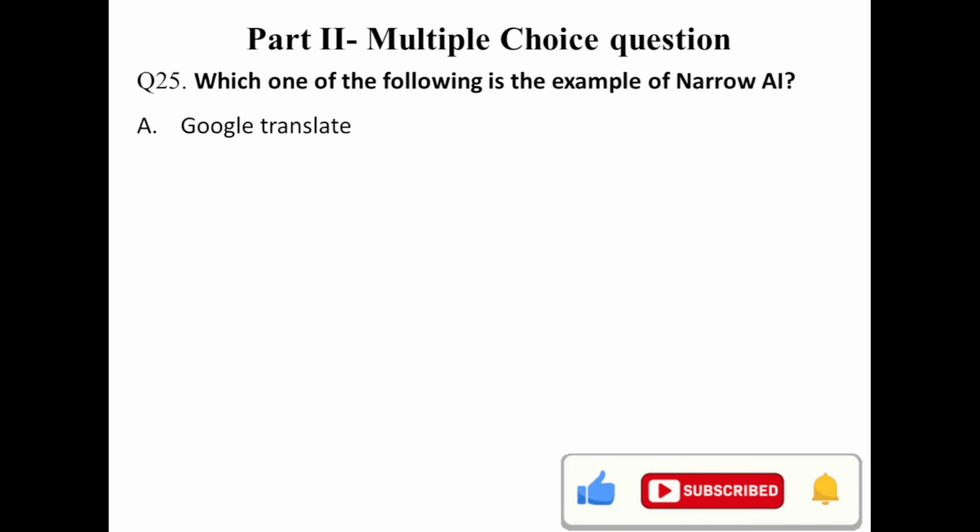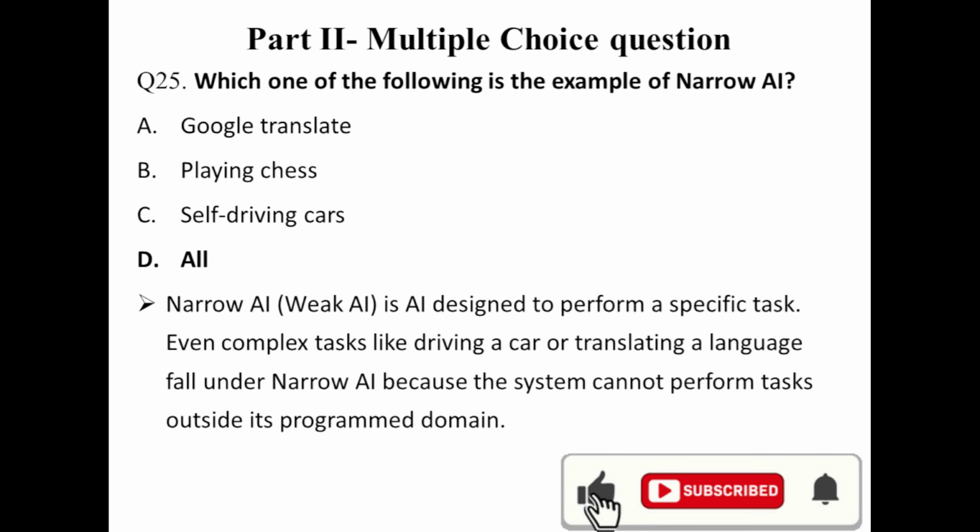Google Translate, yes, it's an example. Playing chess, yes, it is an example. Self-driving car, yes, it is an example. All are examples of narrow AI. All of them can perform dedicated tasks with intelligence. With intelligence. Question number 26.